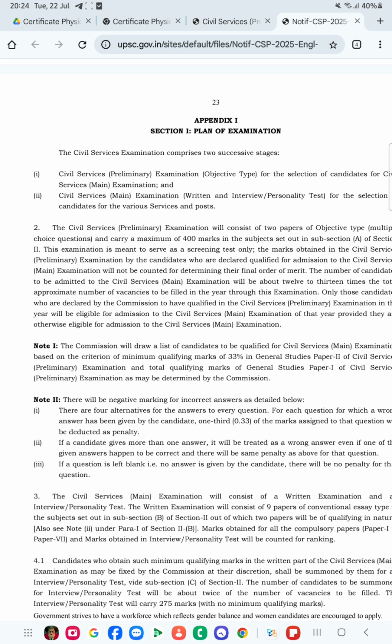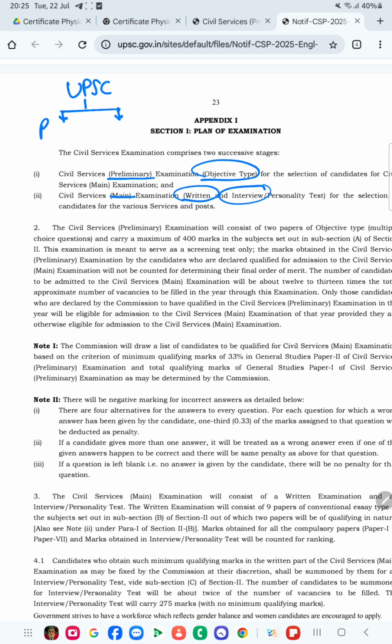Again, now the same plan of examination has come. You can see it is again preliminary, which is objective type, and main, which consists of two parts, again written and interview. So overall you can see that UPSC is basically in two parts.